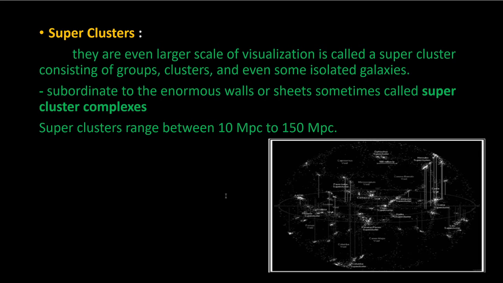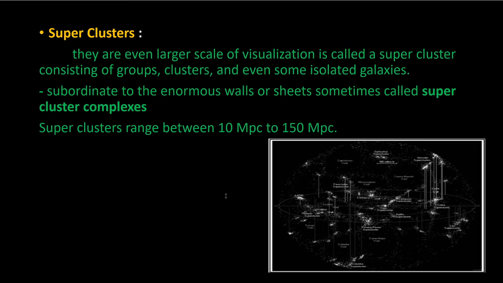So next comes the superclusters. So even more galaxies, group of galaxies when compared to the clusters are superclusters. And on an even larger scale of visualization, they are called superclusters, and they consist of groups, clusters, and even more isolated galaxies. The supercluster was once thought of as a larger structure in nature, but today it is known as the subordinate of the larger structure, called the supercluster complexes. So these superclusters range from 10 to 150 megaparsec.